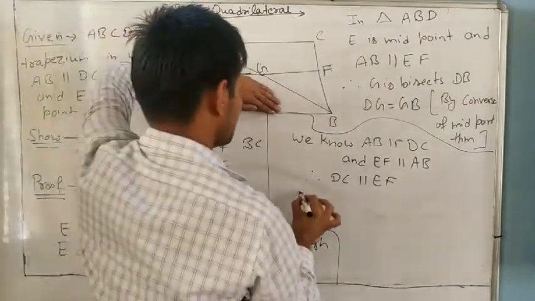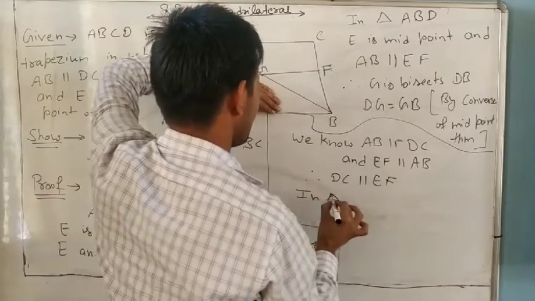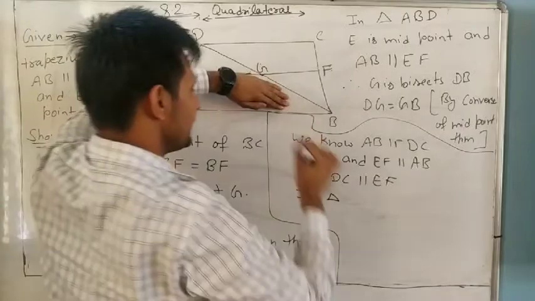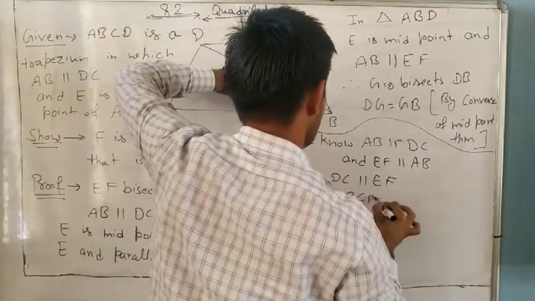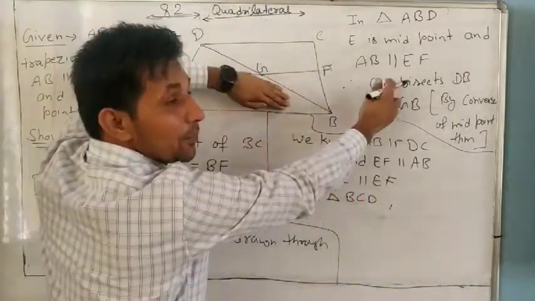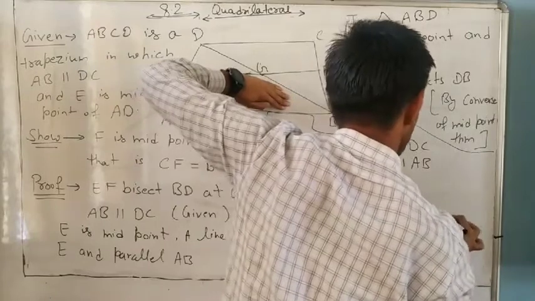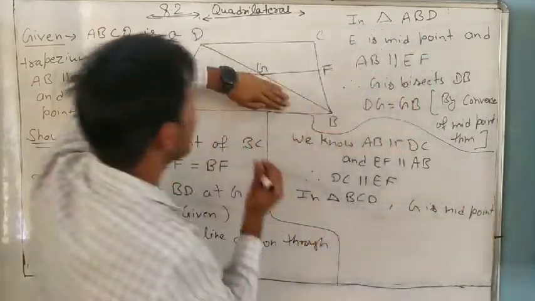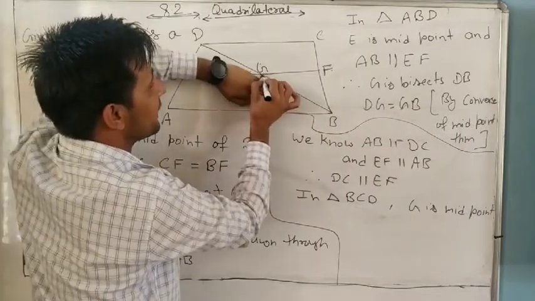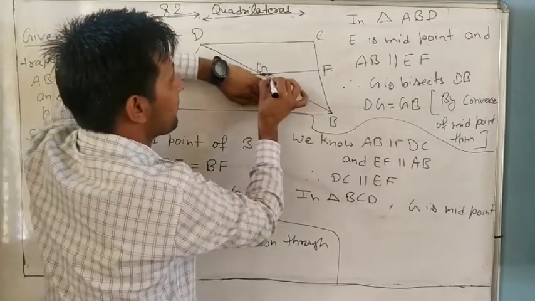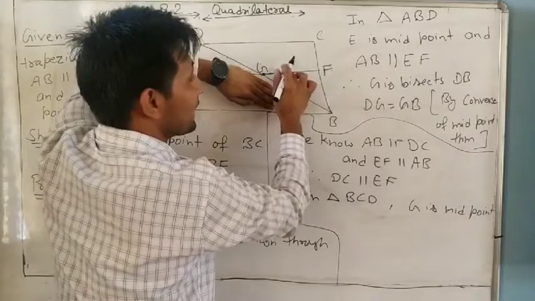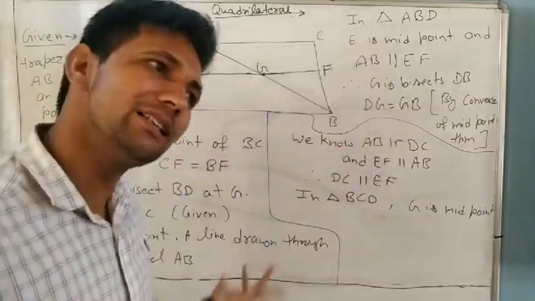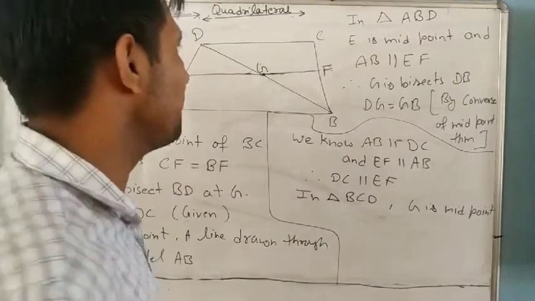So right? In triangle BCD, we already proved that G is midpoint. If G is midpoint, a line drawn through the midpoint and parallel to another side always bisects the third side. Again we will use the converse of the midpoint theorem.